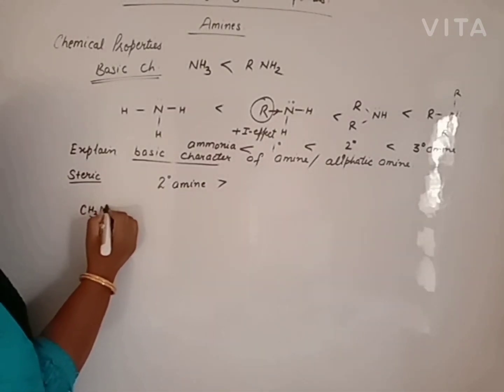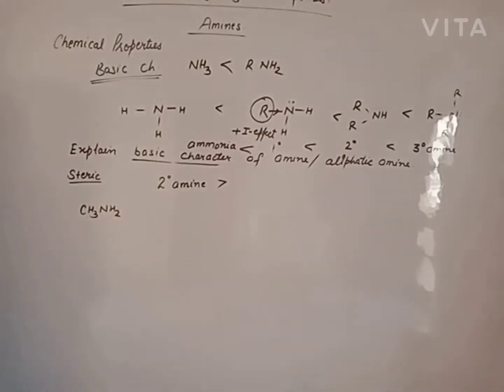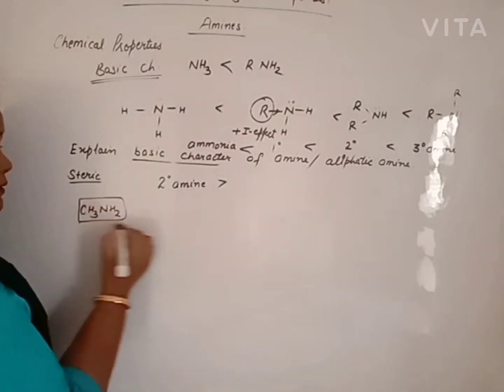Now when we have methylamine, which factor favors more? Hydrogen bonding is more favored in the case of methylamine.